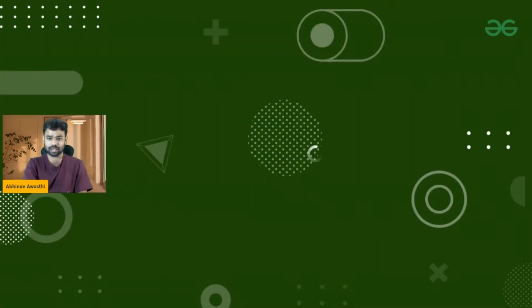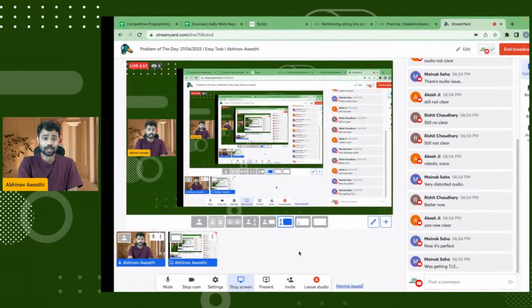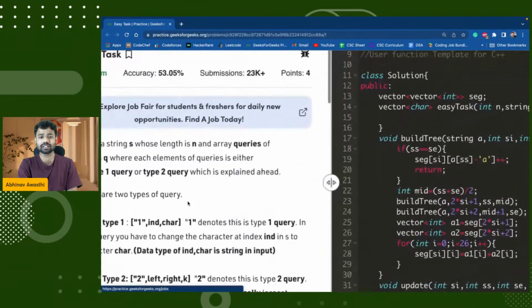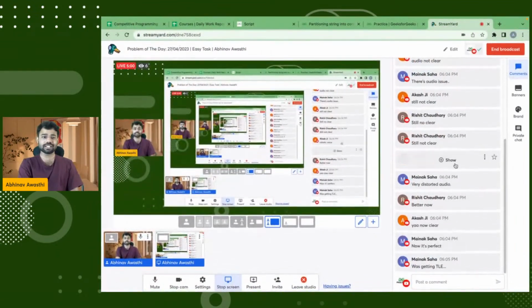Let me share the screen, guys, and let's start today's problem of the day. I hope that my screen is completely visible to you all. So, guys, the problem is simply an update and query problem. It is the basic problem for which a segment tree is defined actually.